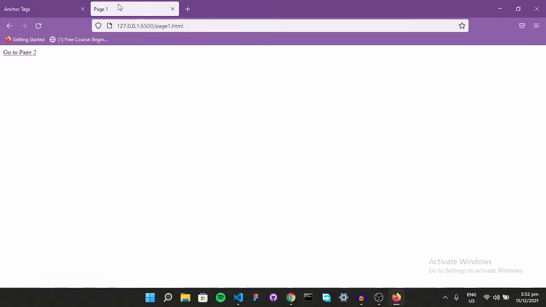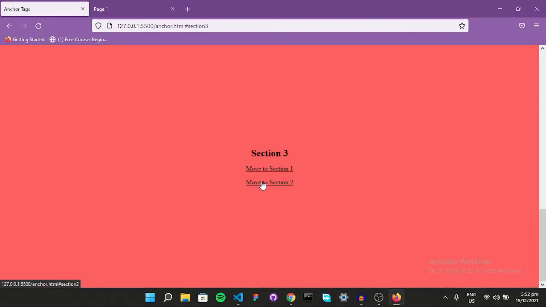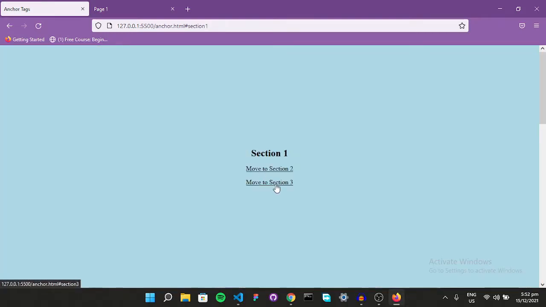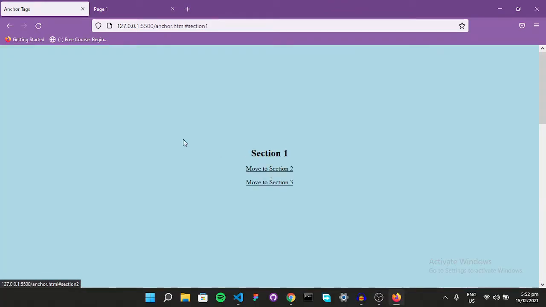Well, there it is. And also the second task would be to move from one section to another but within the same page. So move to section 2, there it is, section 3, there it is, section 1. You can move from 1 all the way to section 3, then section 1 all the way. Well, this is going to be some good and really fun stuff. So let's jump right into it.